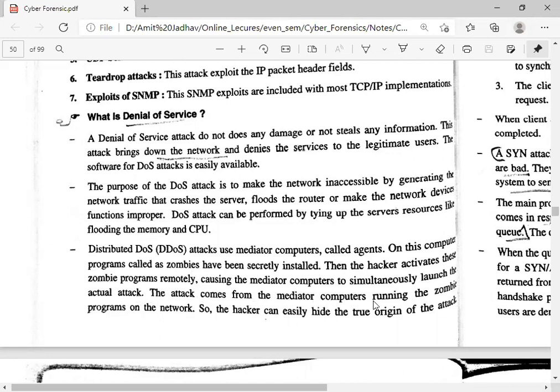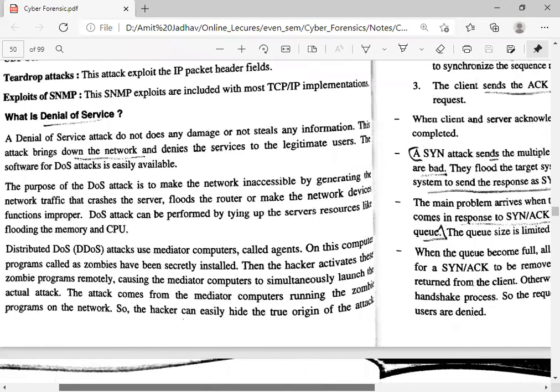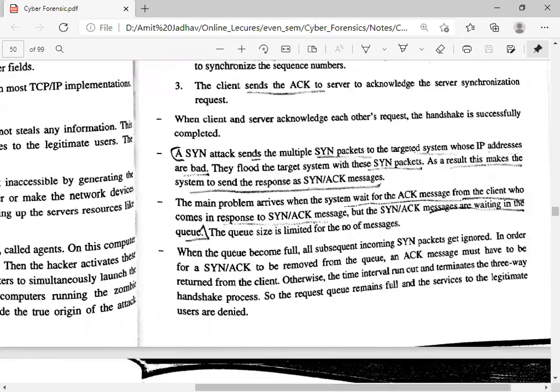The attack comes from the mediator computers running the zombie program, and it affects all the systems connected to the agent. So the hacker can easily hide the true origin of the attack.